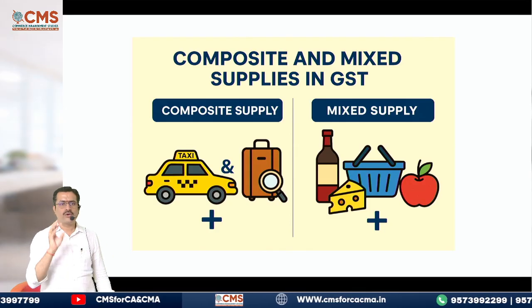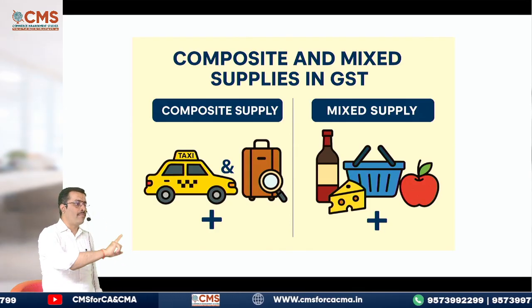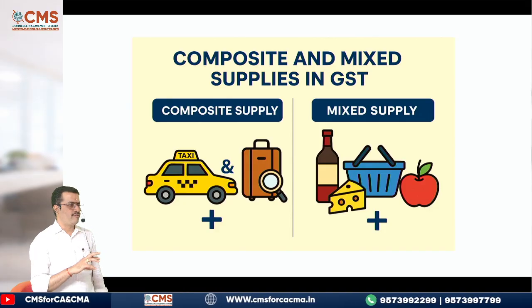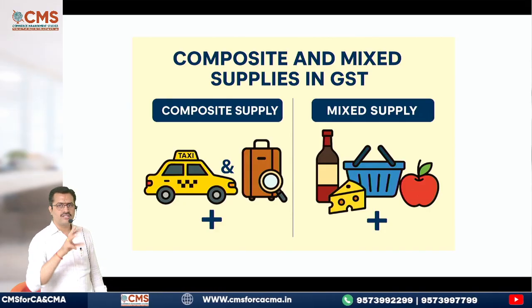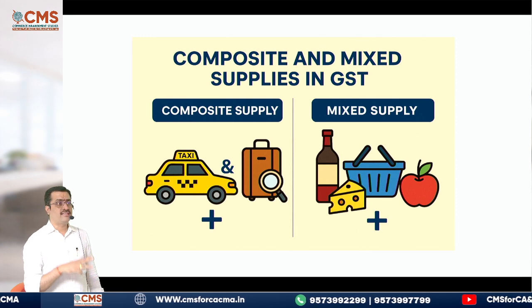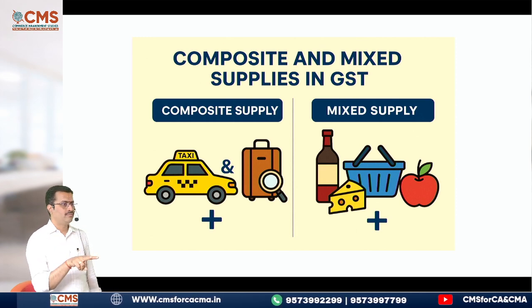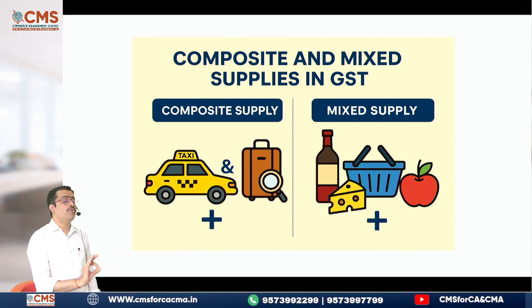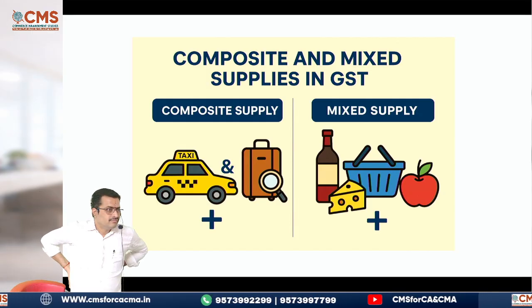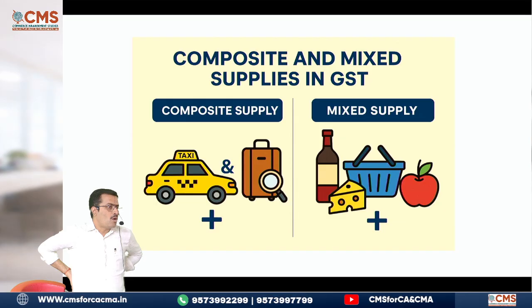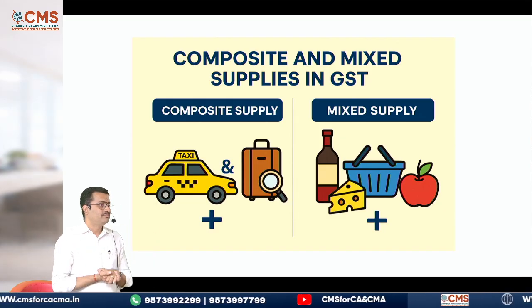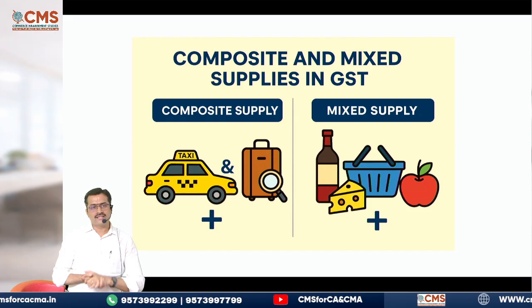Now, my question is whether this one, buy one get one free or whatever free you are getting, or three things you are getting for a discounted price. Yes? Buy three at the cost of two. Is this a composite supply or a mixed supply? Composite or a mixed supply? This is a debatable point actually. That is there in your ICAI material also. Whether it is a composite supply or a mixed supply.